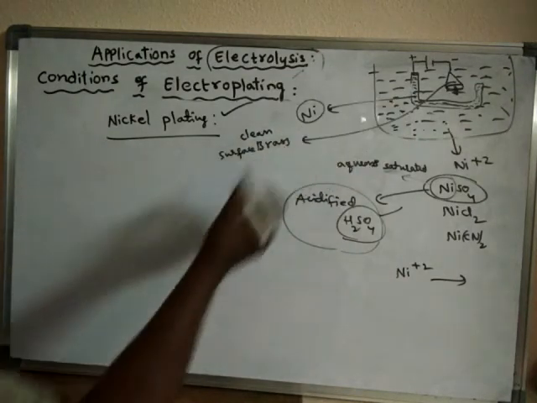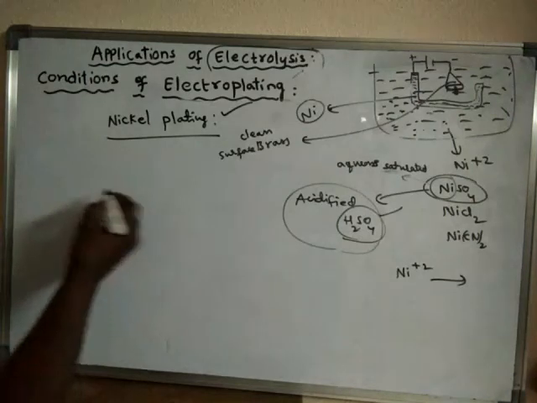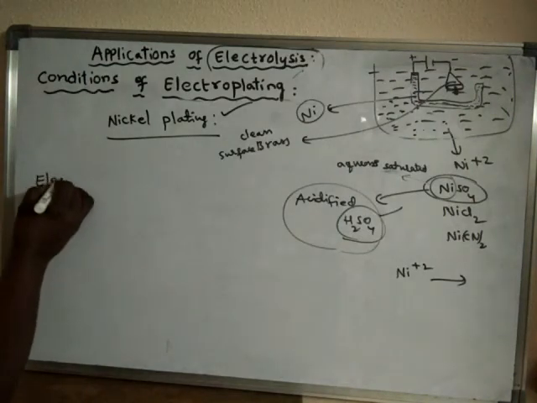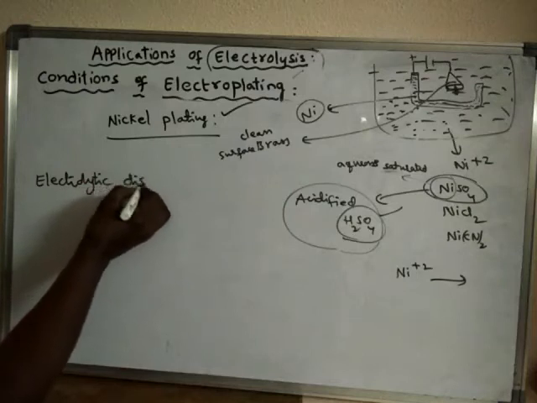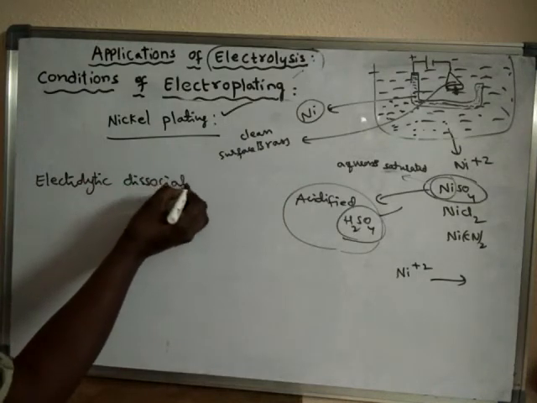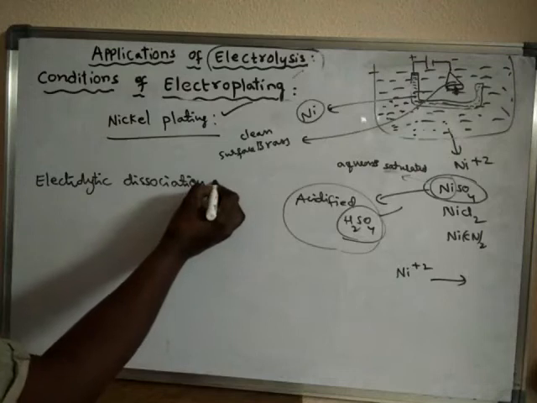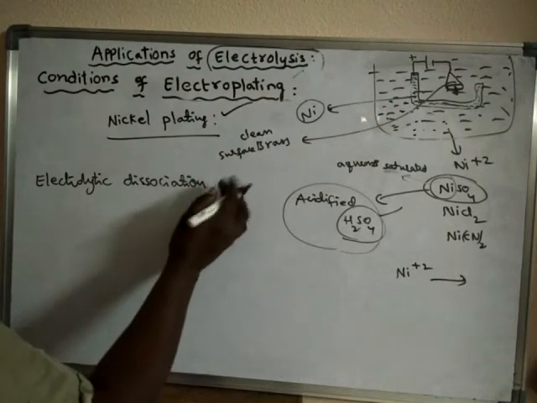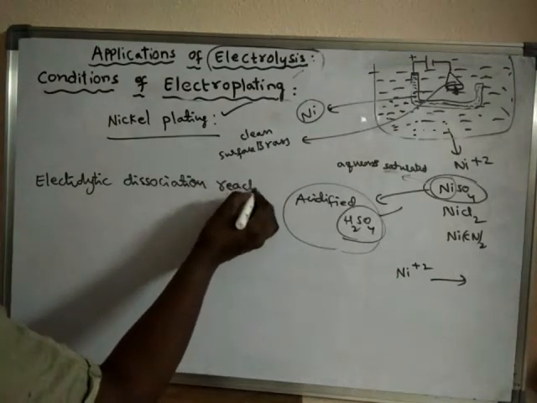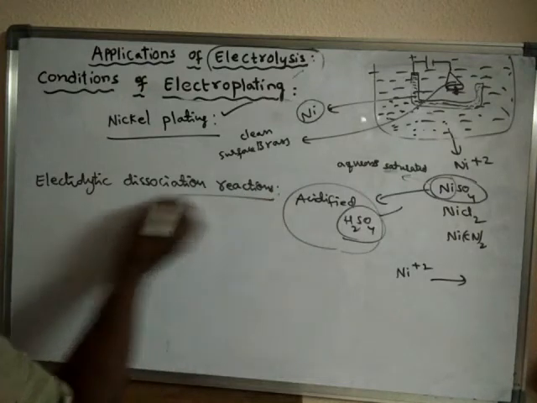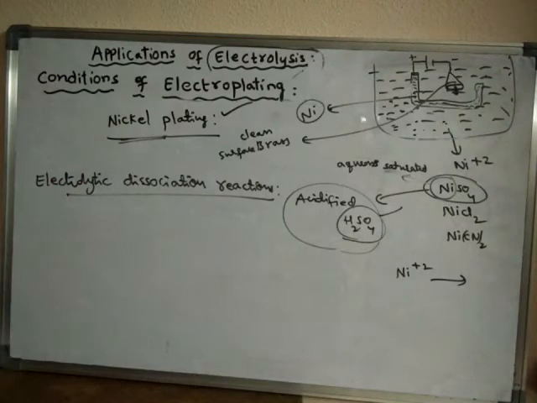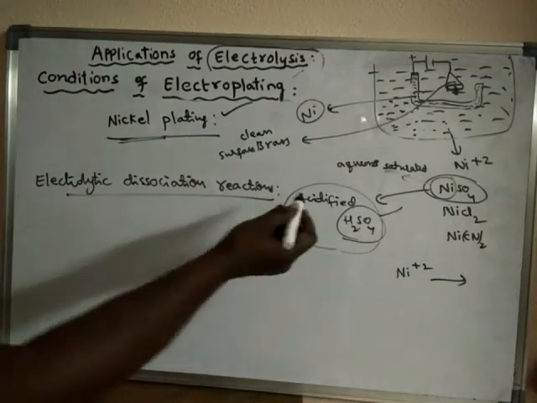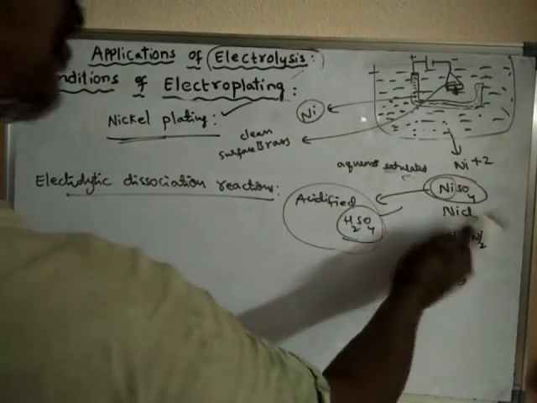Then in this case, what are the ions present? If we speak about the electrolytic dissociation reactions in nickel plating, what are the substances present here?